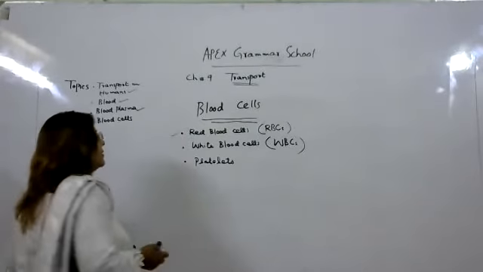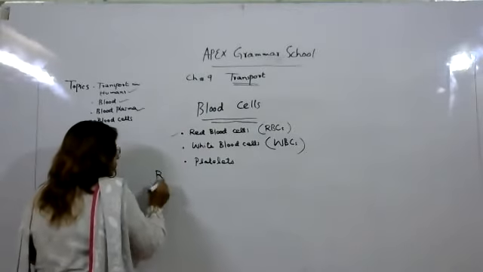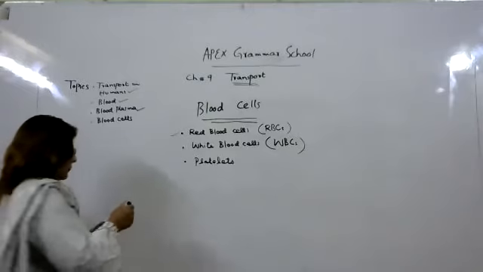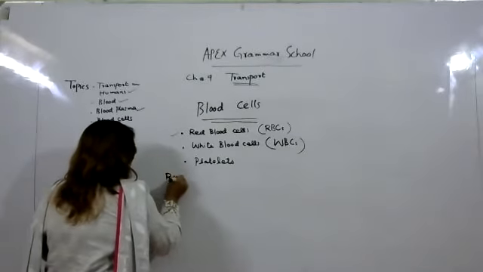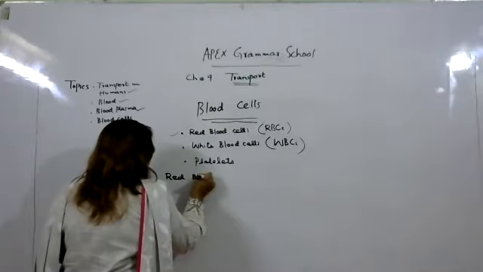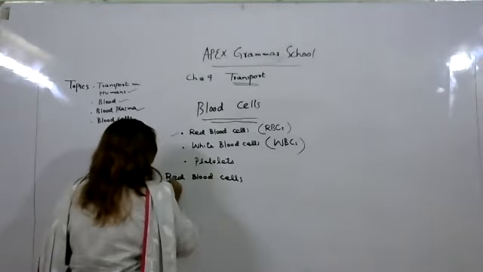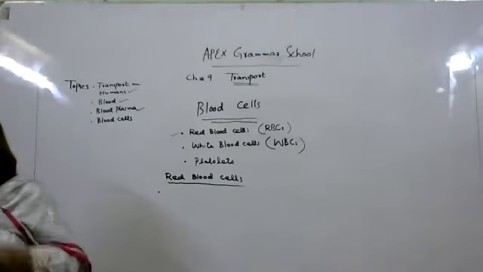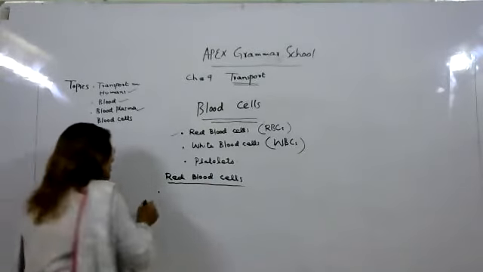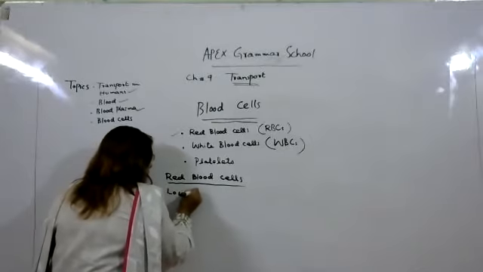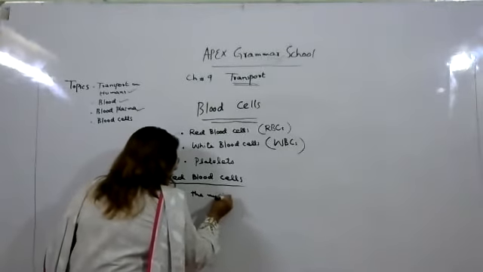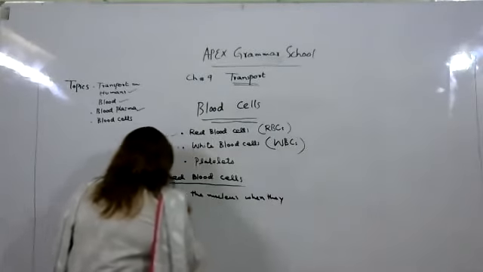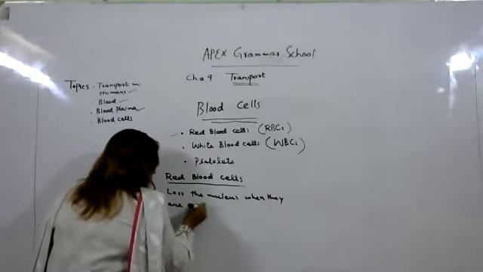First of all, we will discuss the important points of the red blood cells. The first important point of red blood cells is that they lose the nucleus when they are mature.